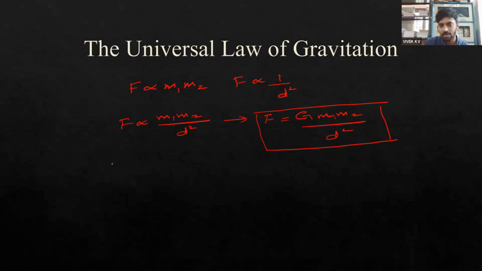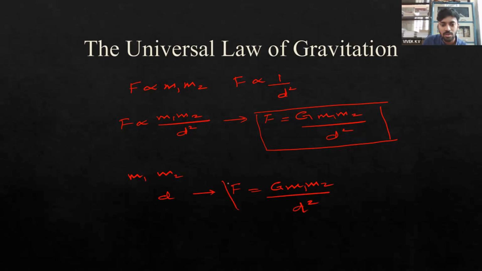So Newton's law of gravitation helps here. From this equation, if we know the masses of two objects, say m1 and m2, and we know the distance d by which the masses are separated, then we can calculate the magnitude of the gravitational force using the equation G m1 m2 by d square.